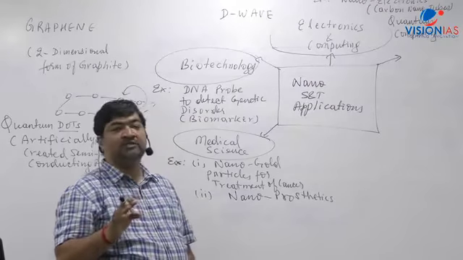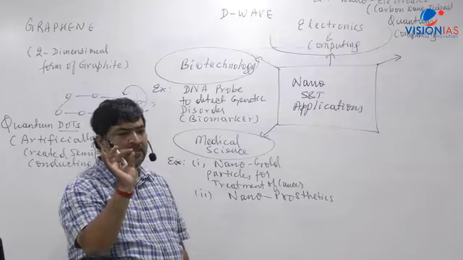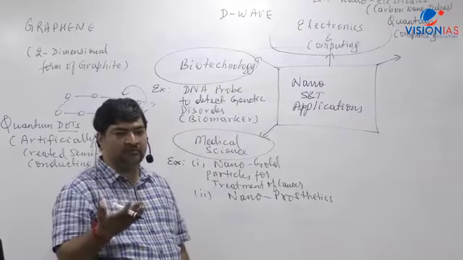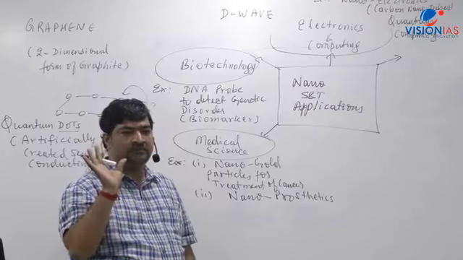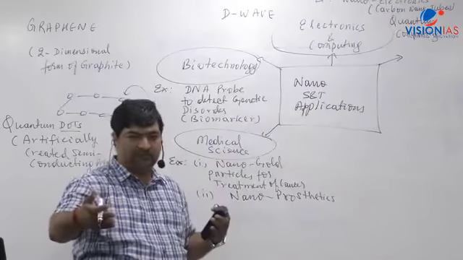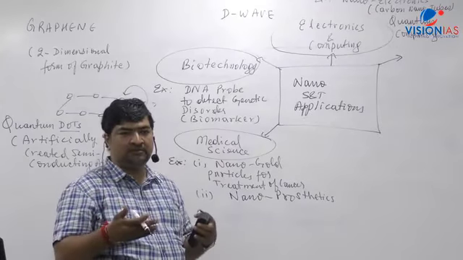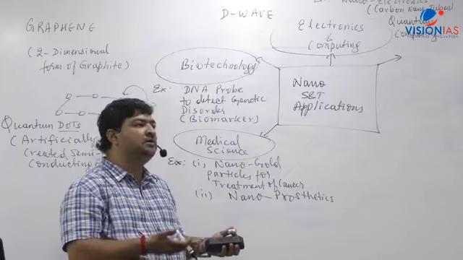Why does nanotechnology come in? Because we are talking about a smaller scale. Nano is a very generic word. You understand that? Nano means wherever you are talking about such a small scale. I have written there 1 to 100 nanometer. So a variety of things come at that scale. When you talk about electrons and all this kind of thing, again the nano world comes into that.